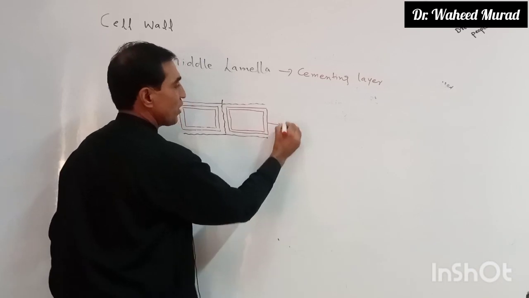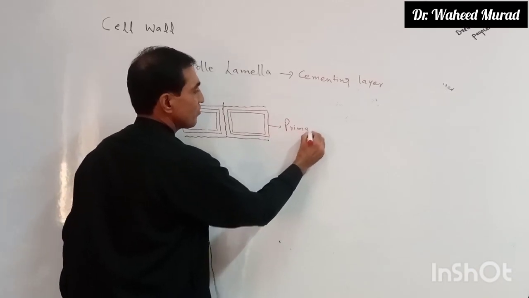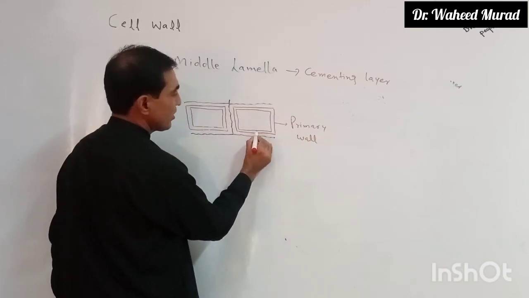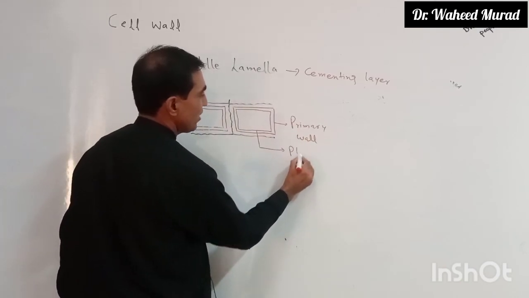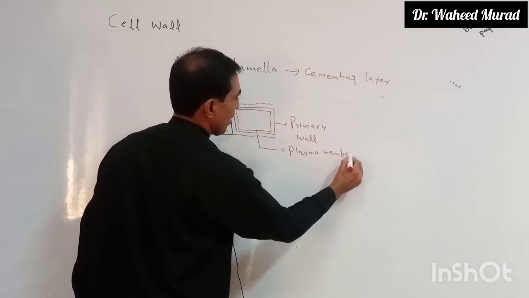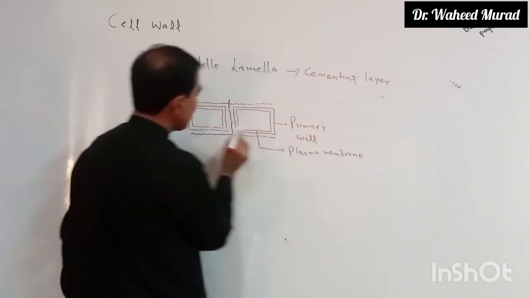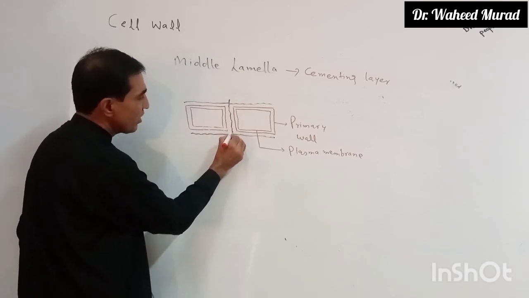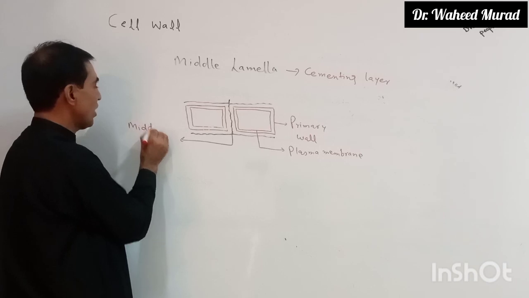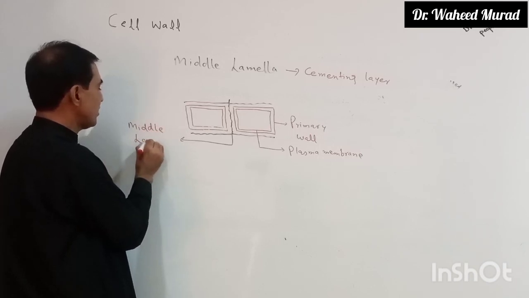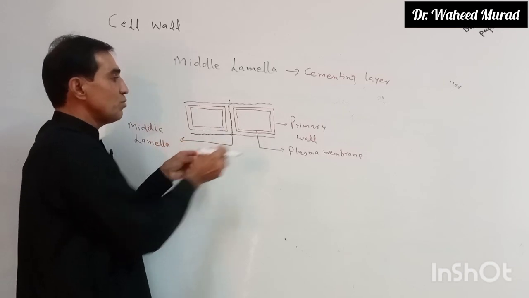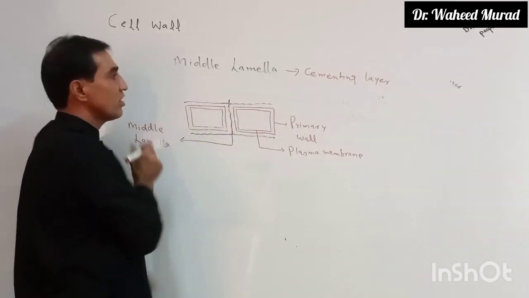Let's suppose this is primary wall. This is the inner one, that is plasma membrane. And this central one, that is called middle lamella. So middle lamella, this layer is always present between the primary walls of two cells.